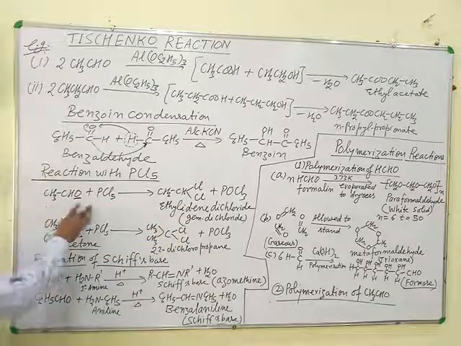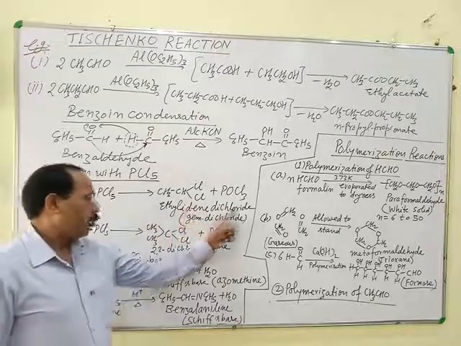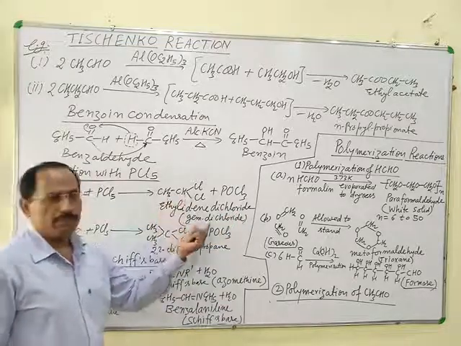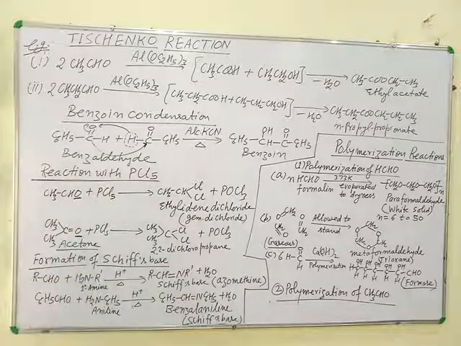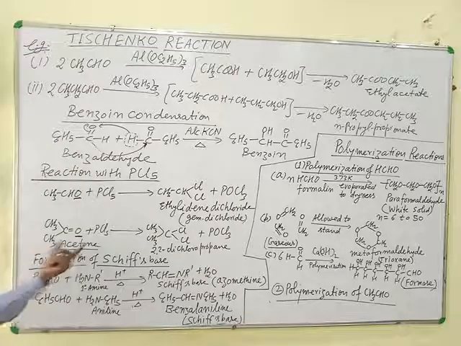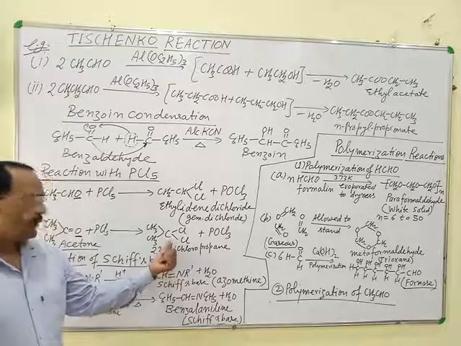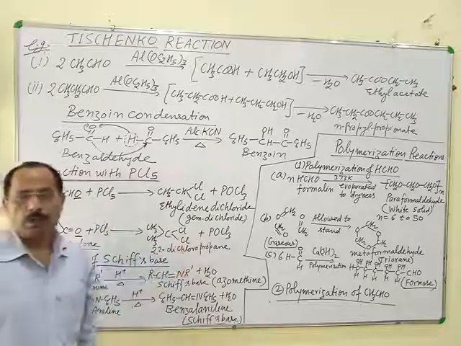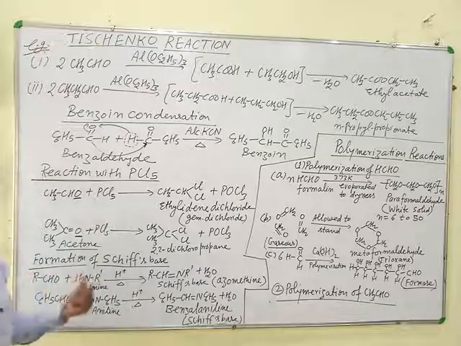When acetaldehyde reacts with phosphorus pentachloride, ethylidene dichloride, a gem dichloride, is formed with the loss of POCl3, phosphoryl chloride. When ketone reacts with PCl5, 2,2-dichloropropane, which is also a gem dihalide, is obtained with the loss of POCl3. This is the reaction with PCl5.